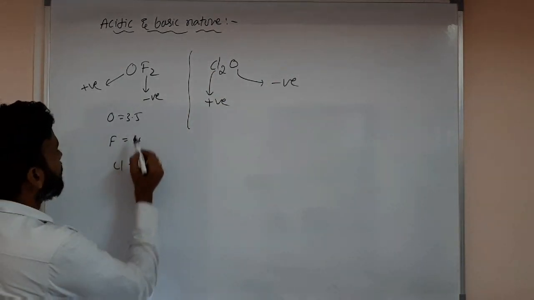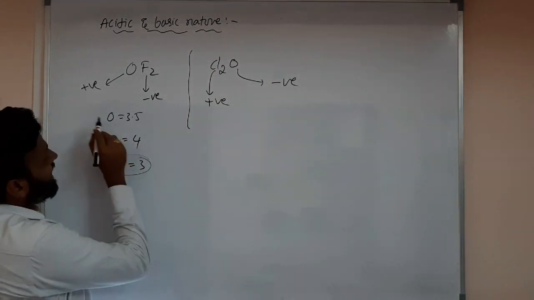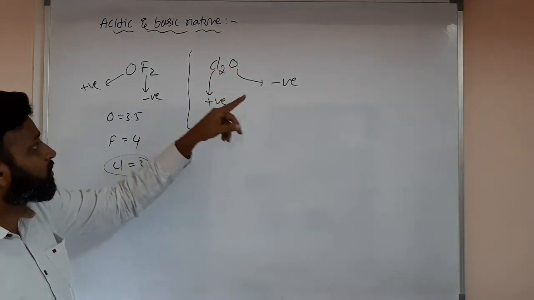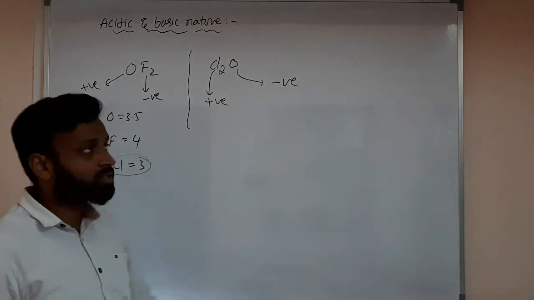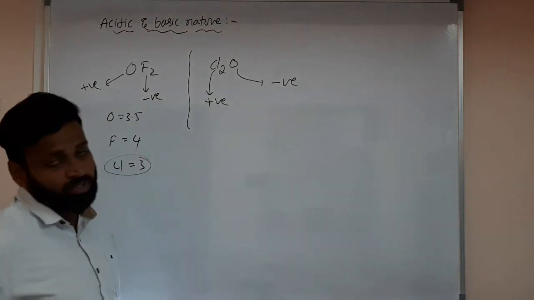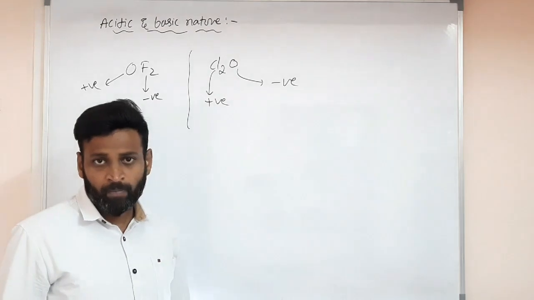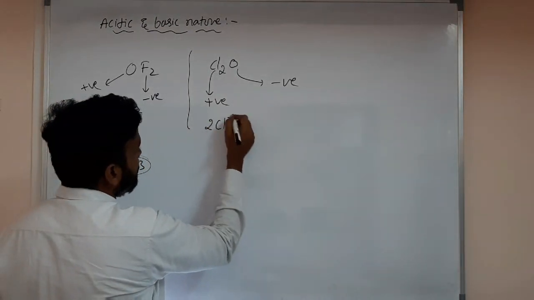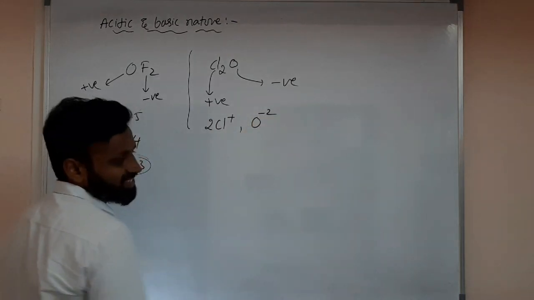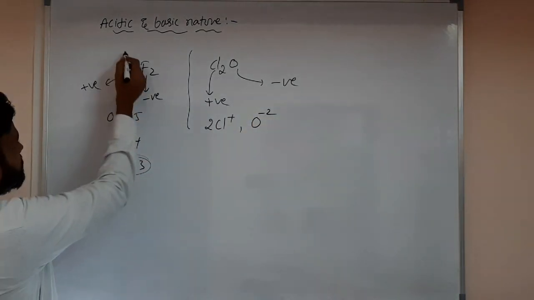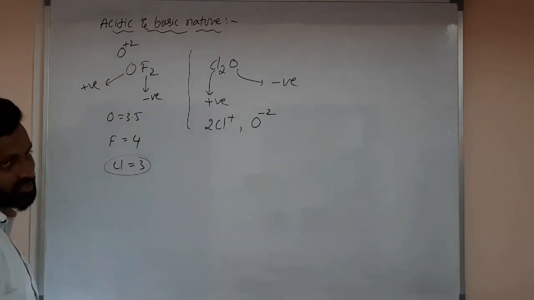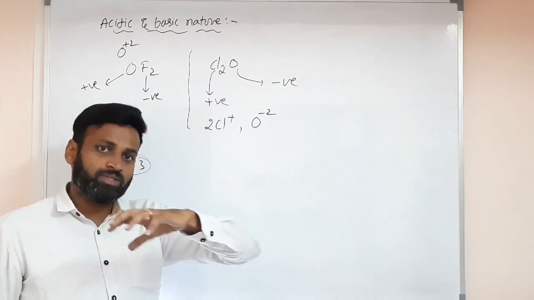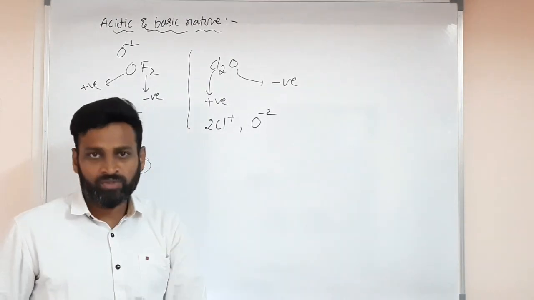Why? Because chlorine's electronegativity is less than oxygen's, and oxygen is more electronegative than chlorine. So oxygen exhibits a negative oxidation state and chlorine exhibits a positive oxidation state. Have clarity? Here 2 chlorines give 2Cl plus and oxygen is minus 2. Understood the difference? But in OF2 oxygen is plus 2. See the difference. So oxidation states just depend on the molecules.